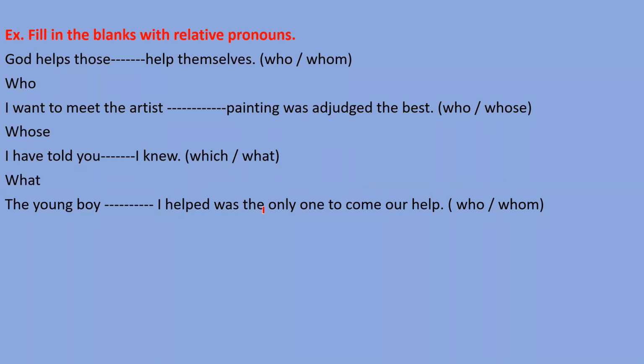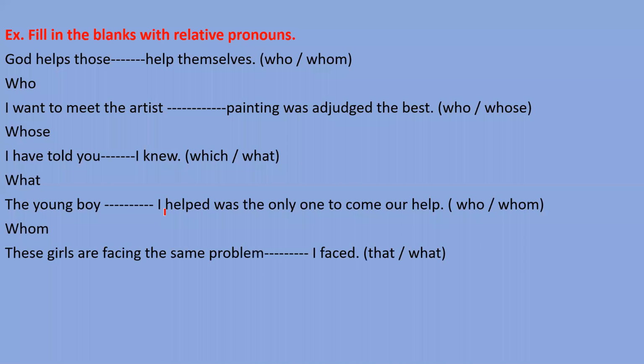Okay, but who will not come here. Whom will come here, because I is already given. जिस पार्ट के साथ हमने लगाना है उस पार्ट में अगर सब्जेक्ट दिया हो तो हमें who नहीं लगाना, क्योंकि who तो हम सब्जेक्ट जानने के लिए यूज करते हैं. So here we want to know about the object. That's why we need to fill the word whom here, right?